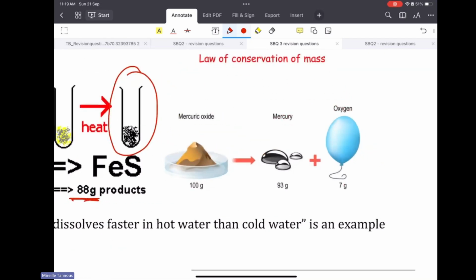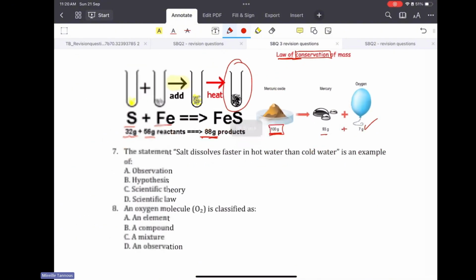I can give you a question in the quiz, just like the second quiz you had. We had an example of a reactant, and I can hide this and ask you how much is the mass of oxygen. Now, 93 plus whatever mass of oxygen should be 100. Therefore, if you subtract, you get the mass of oxygen. As you can see, mass did not change, conservation of mass.